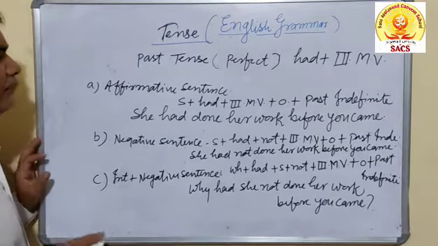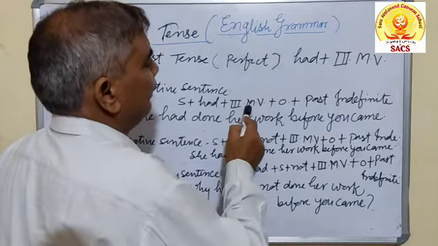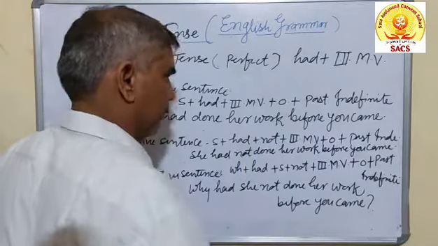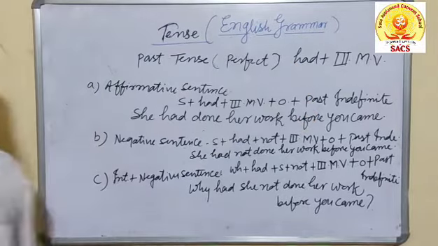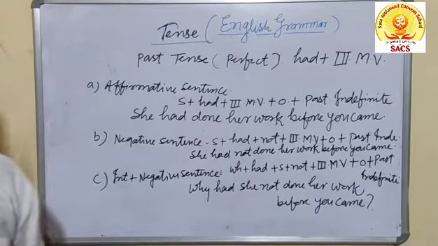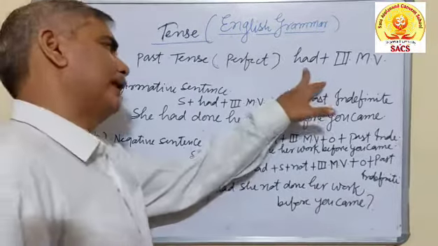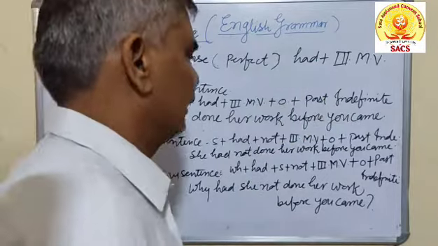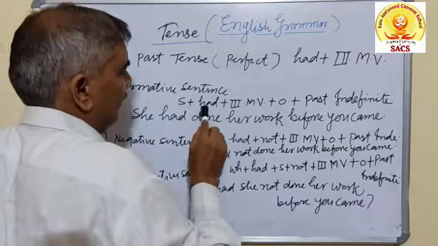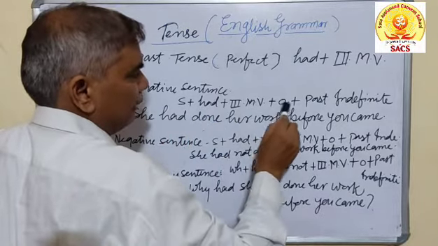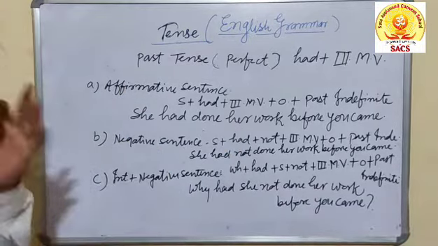Otherwise, the real structure of the affirmative sentence is subject plus had plus third form of the main verb plus object plus past indefinite. It may be so. And had, you know, is the helping verb which is used for either singular or plural. There is no question of singular or plural. It will be utilized for both. The subject may be singular or plural. For example, she had done her work before you came.